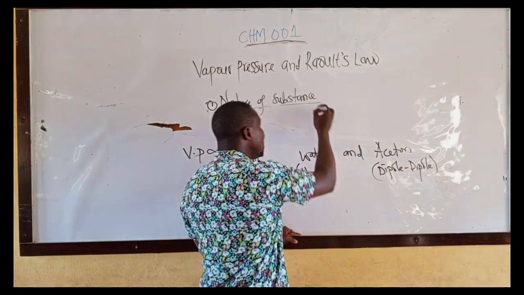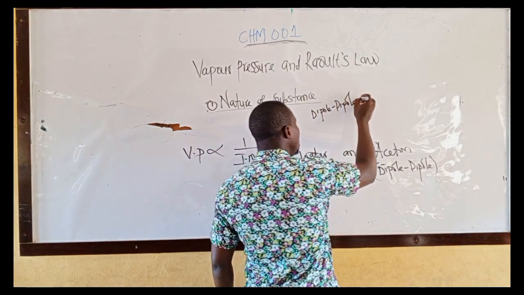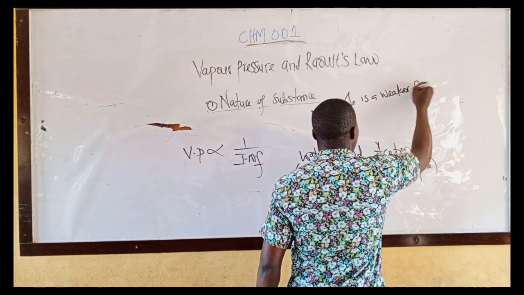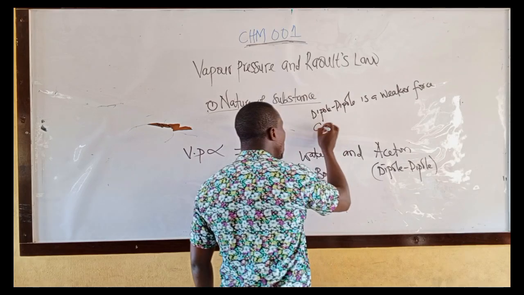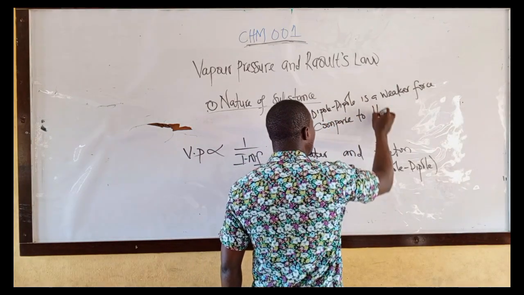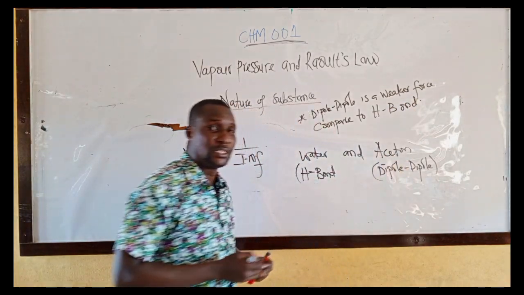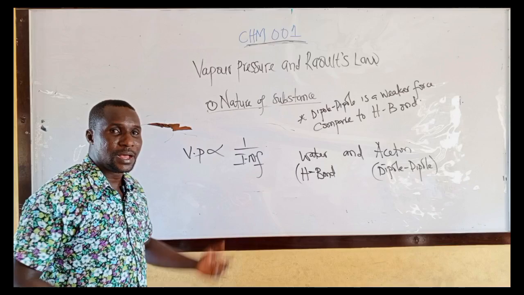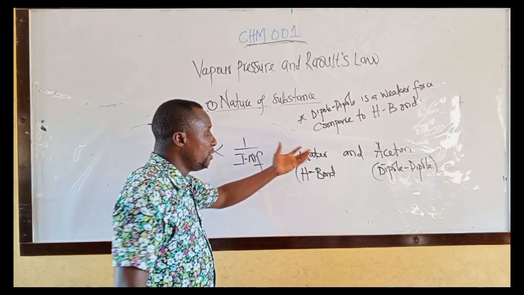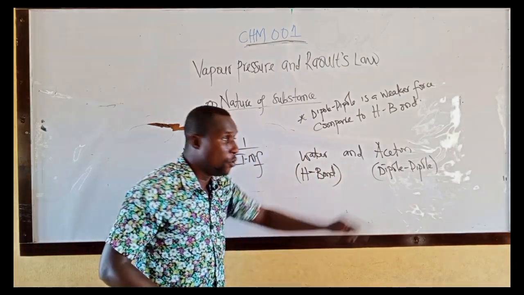And take note, dipole is a weaker force compared to hydrogen bond. Dipole is a weaker force compared to what? Hydrogen bond. The bond in acetone is very weak. The bond in water is hydrogen bond, which is stronger than the dipole in acetone.